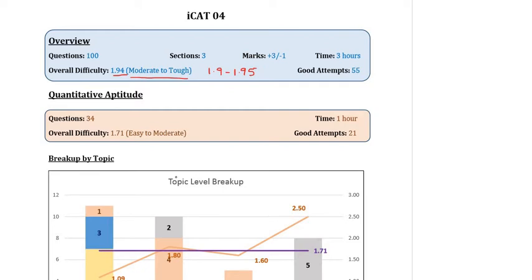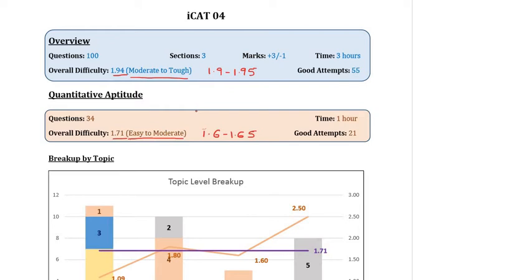Here, when we see the quant section, you will observe that quant was classified as an easy to moderate section with an average difficulty of approximately 1.7. Again, to give you a perspective, in quant the difficulty level has been mapped somewhere between 1.6 to 1.65. So you can say that quant was marginally tougher compared to the actual exam.